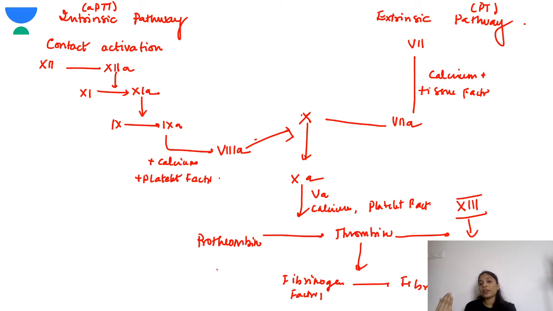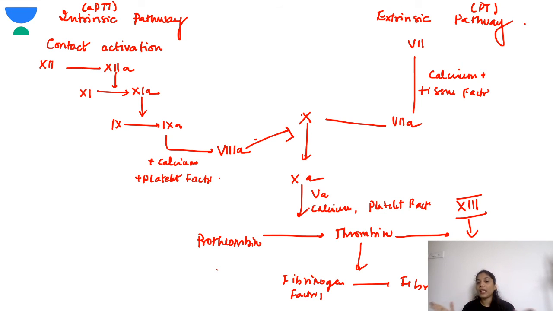In the extrinsic pathway, what happens? Factor 7 gets activated with the help of calcium and tissue factor, and this in turn will activate factor 10. So both factor 8 and factor 7 will eventually lead to the activation of factor 10. Factor 10, with the help of activated factor 5, calcium and platelet factor, will convert prothrombin to thrombin.